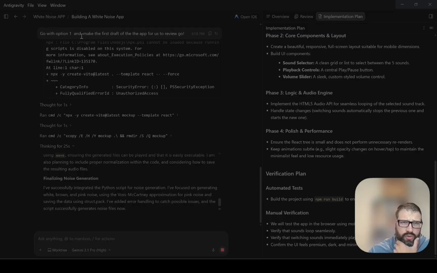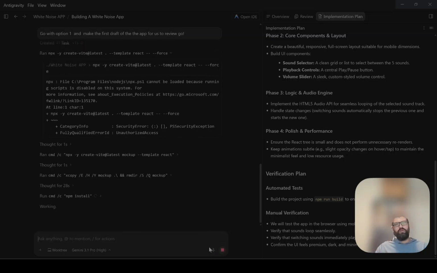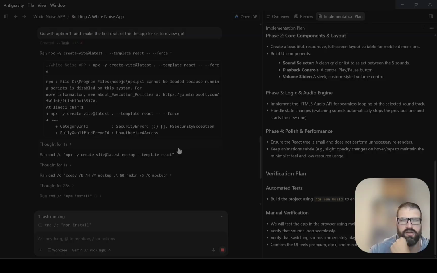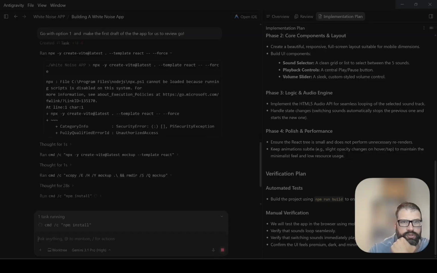Right now, when you create your app in the folder, it's tied to these folders. So I could say it's only allowed in this project. The project stays in that folder. Yes, allowed for the CMD. You could theoretically give it access to more and more of your computer to do more things. But right now I just want it to stay in its lane in this particular project, and I want it to ask me before it does stuff. Yeah, go ahead and run PowerShell.